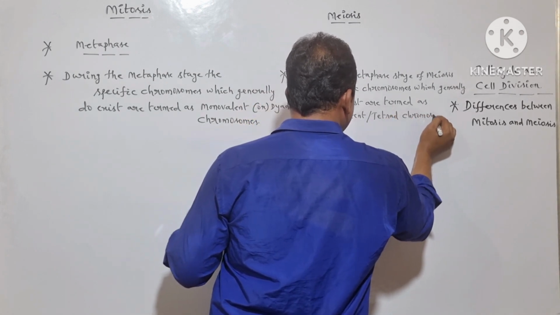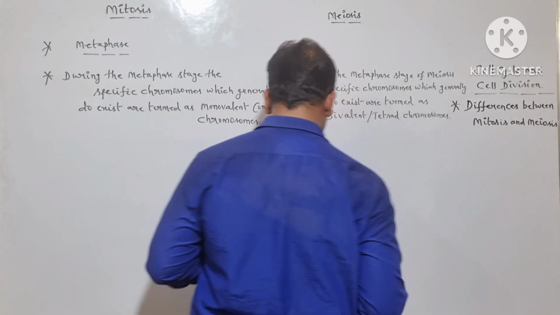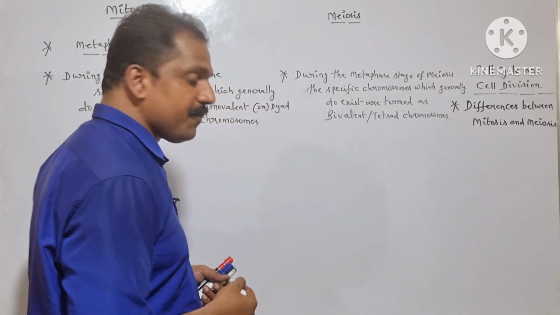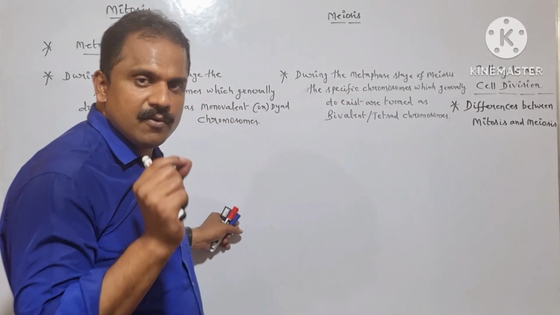Bivalent or tetrad chromosomes. So here, in case of the metaphase stage of mitosis, in case of the monovalent chromosome,